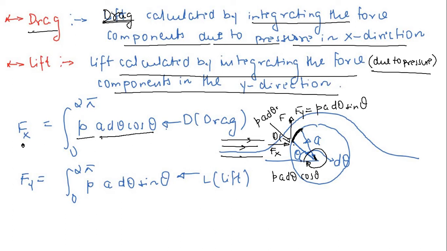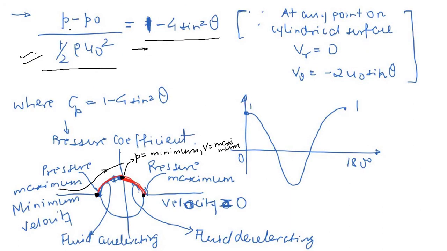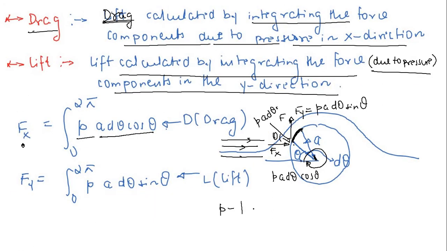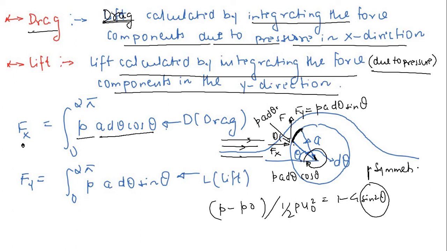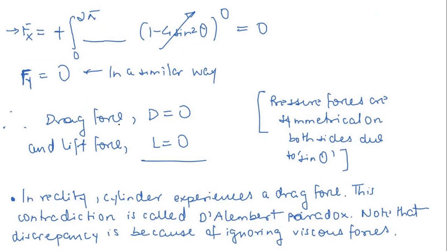Now if you observe this, the P term you can take from here: P minus P naught, we already know that P minus P naught divided by 1 by 2 rho u naught square is equal to 1 minus 4 sine square theta. Now this sine theta term is a symmetric term, very important. As soon as this becomes symmetric, both this Fx and this Fy are going to reduce to 0, very important thing. So you see what just happened, that is the x and y component of drag force. For the flow over a cylinder we found that this drag and lift force are going to be equal to 0.